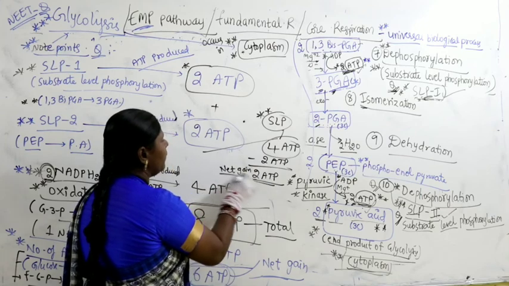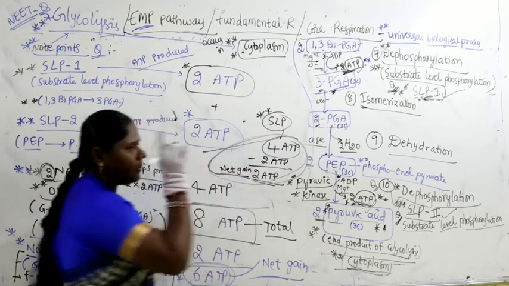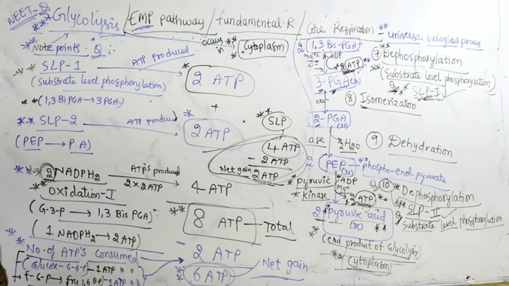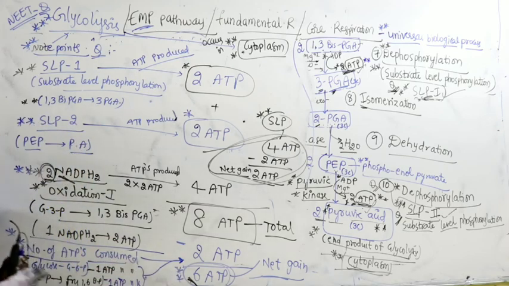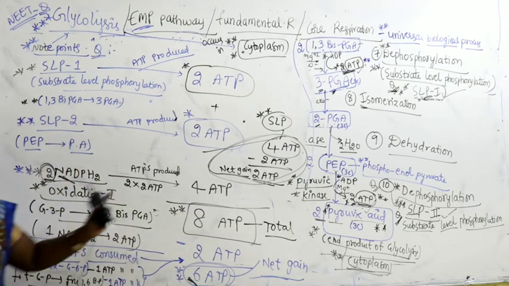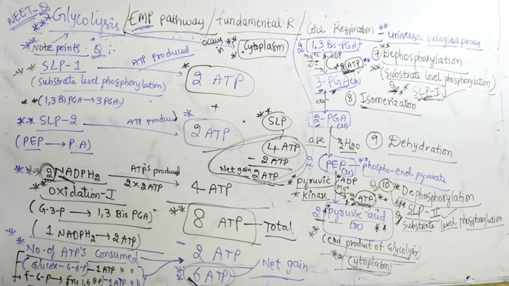Why? Because if you take the count of only ATPs, as per the question you have to choose. If NADPH2 is involved, then only the net gain answer 6 will come. If no NADPH2, the net gain answer will be 2 ATP. So for the energetics calculations of glycolysis, net gain, total, the number of ATP from ATP, the number of ATP from NADPH2, you have to practice a number of times to avoid confusion.